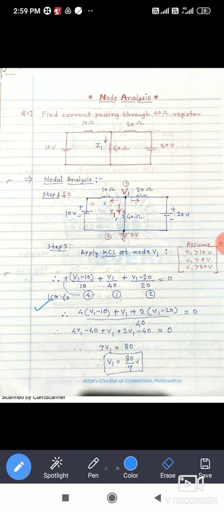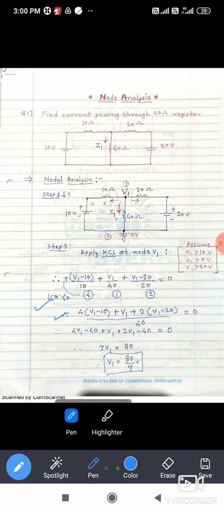So now by taking the LCM properly, 10 into 4 is 40, 40 into 1 is 40, 20 into 2 is 40. So whatever I have written in the circle, you can multiply with respect to the numerator, and then you can get the equation. The denominator becomes 40. So in the numerator, 4 into (V1 minus 10) plus V1 plus 2 into (V1 minus 20), divided by 40, is equal to 0. When this 40 goes to the right hand side, it becomes 0. Now the numerator becomes as it is.